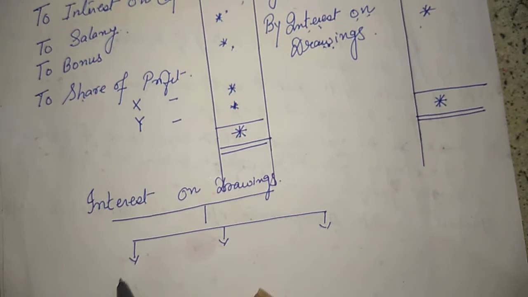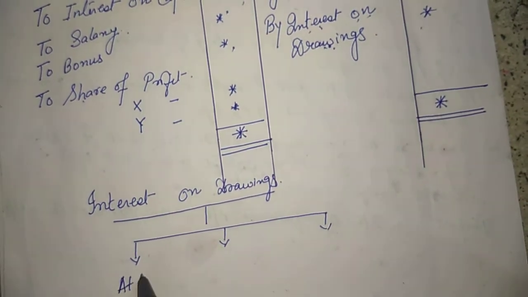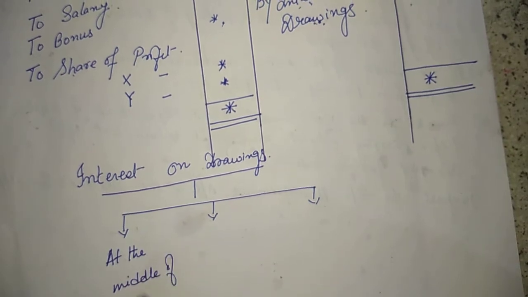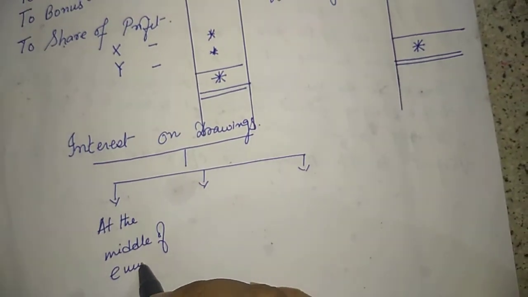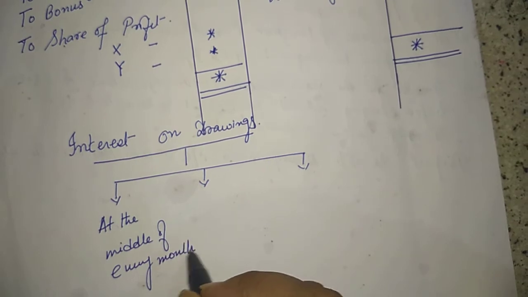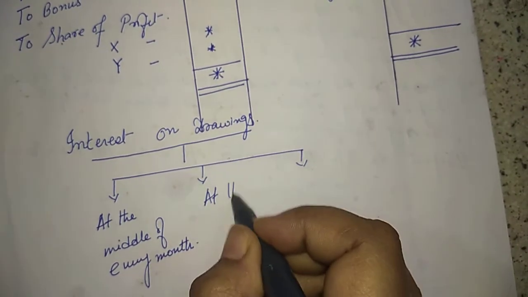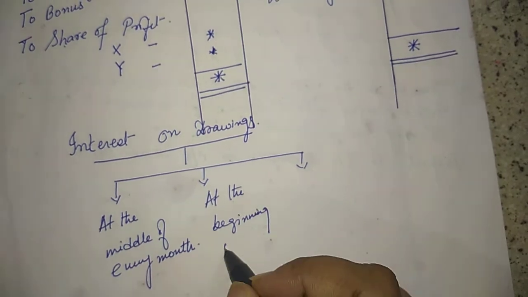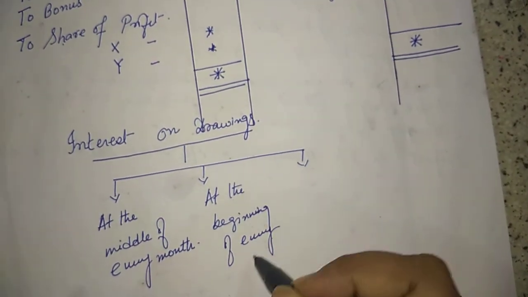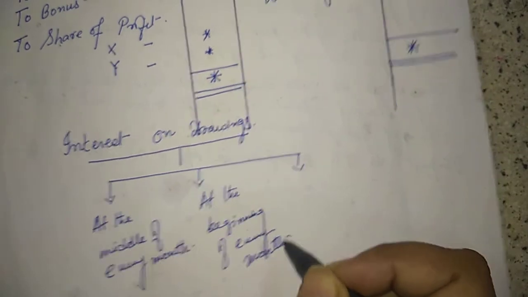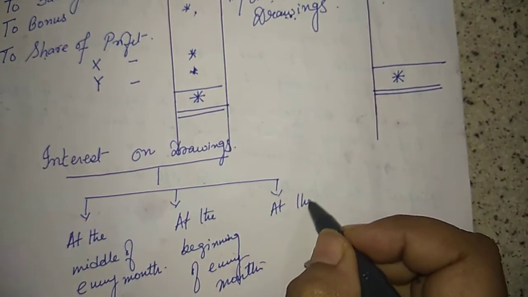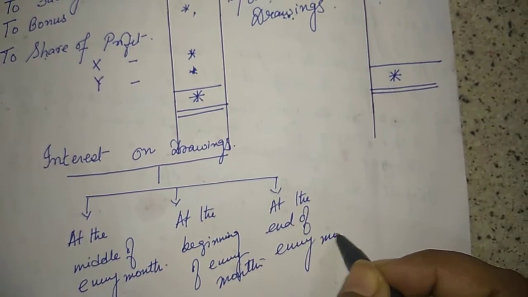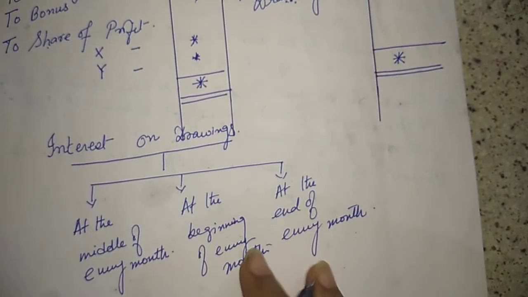One is at the middle of every month, at the beginning of every month, and at the end of every month.